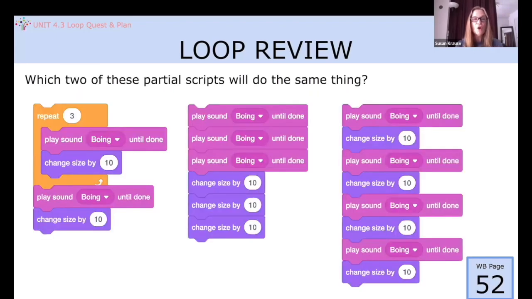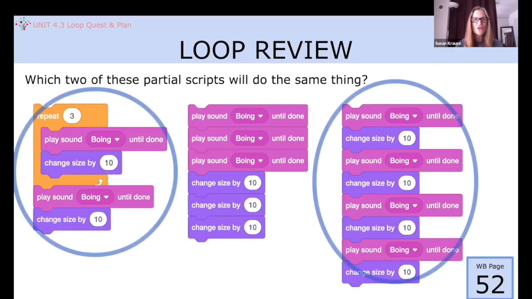Which 2 of these partial scripts will do the same actions? Take a minute and look at them. Correct. The answer is the first and the third scripts will do the same actions. Both of these scripts make a boing sound and change size by 10 4 times, repeated.